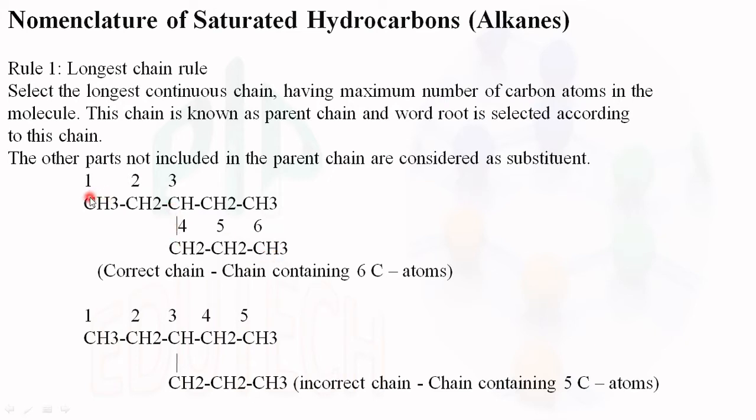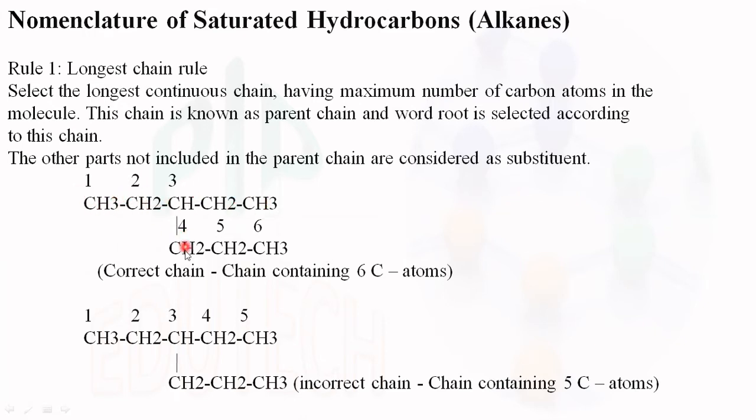When we are numbering the hydrocarbon chain 1, 2, 3, 4, 5, so there are 5 carbons. But when we are numbering from this to this, 1, 2, 3, 4, 5, 6, this one is the longest chain when compared to this chain.